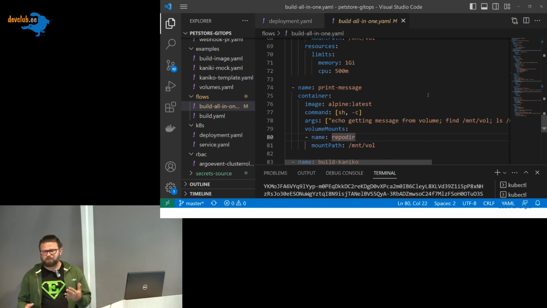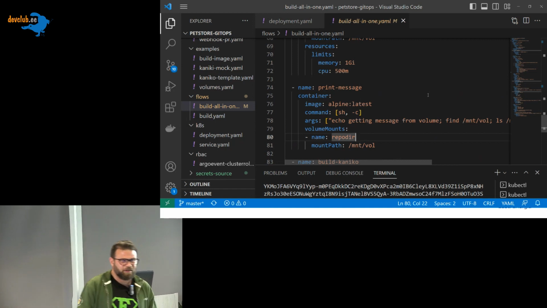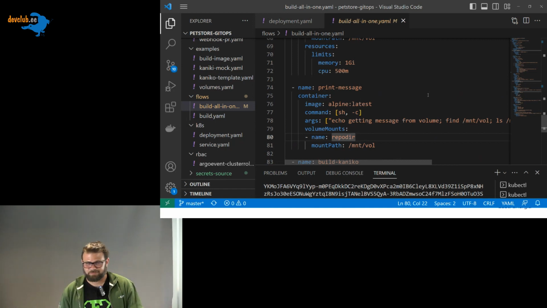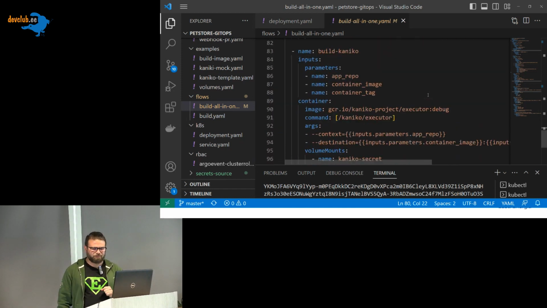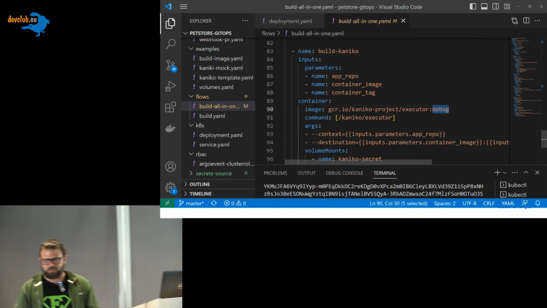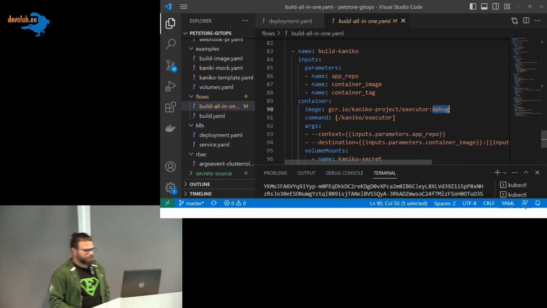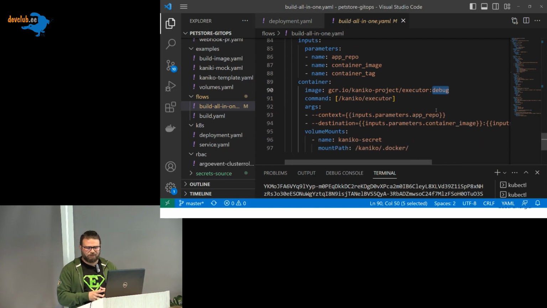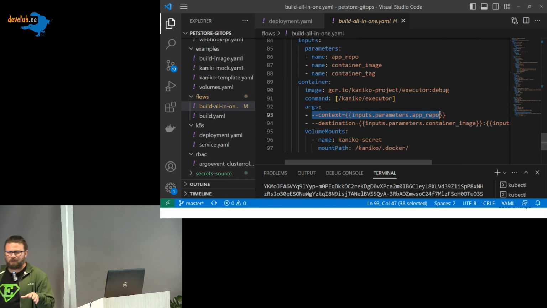Now we have Kaniko. Kaniko is an image that allows us to build Docker images on Kubernetes. So this is the next template, build Kaniko. I use the debug mode because I want to see what is happening inside, but you can use the non-debug mode. In your case, you can use the official image. The command is just kaniko executor, and I will pass the context. What is my repo? This is just a really simple example of how to build an image using Kaniko.